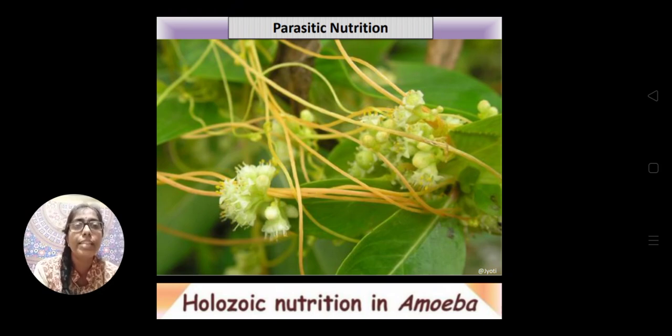Here you can see that the green plant is known as the host plant, and the Cuscuta is the parasite. Now this Cuscuta stem absorbs the nutrients, its food, from the host plant. So it is a type of parasitic mode of nutrition.